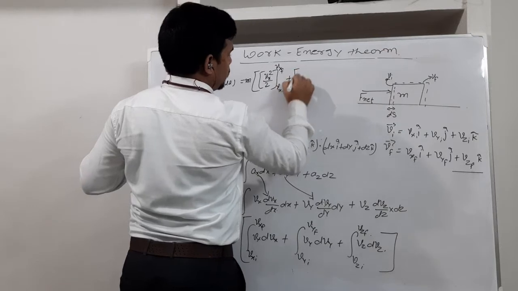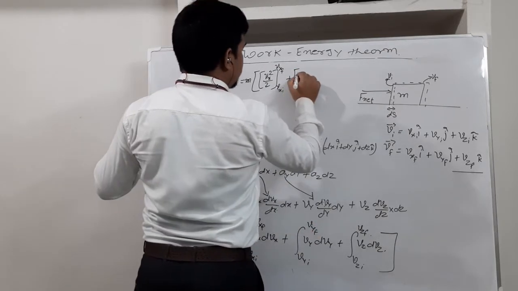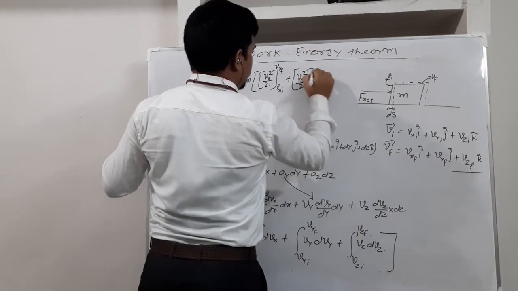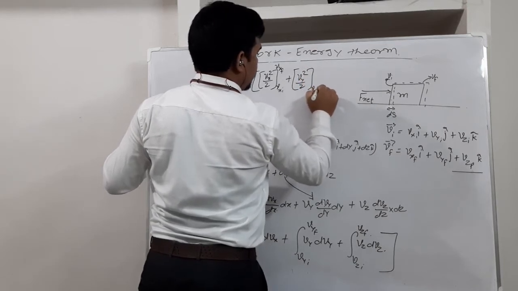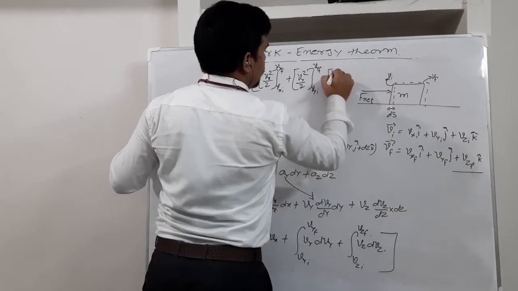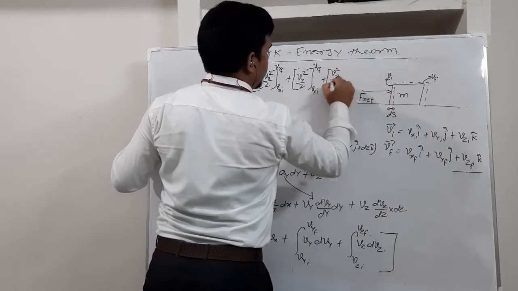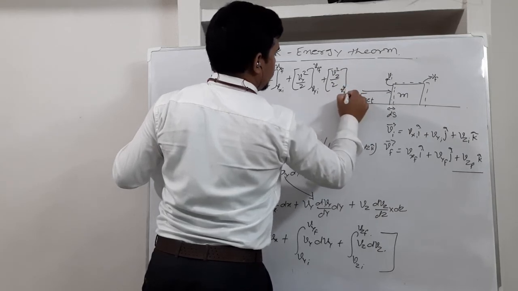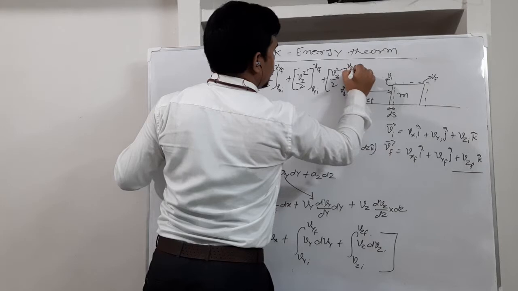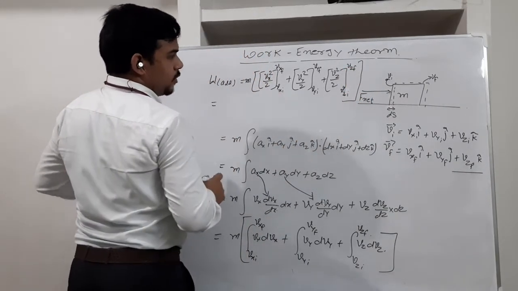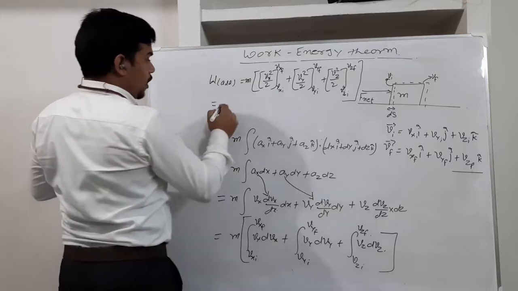Similarly another term will come vy square by 2, with limits vy initial to vy final, and the last one vz square by 2, with limits vz initial to vz final.